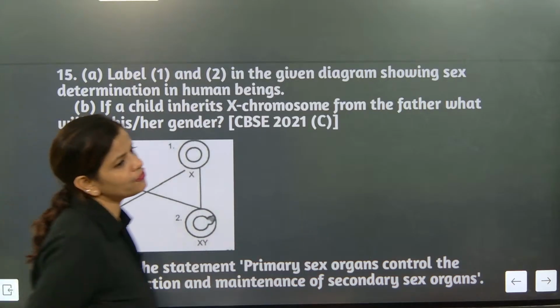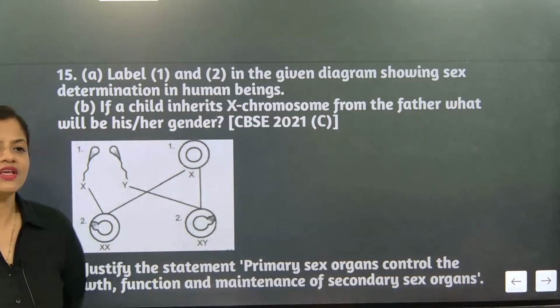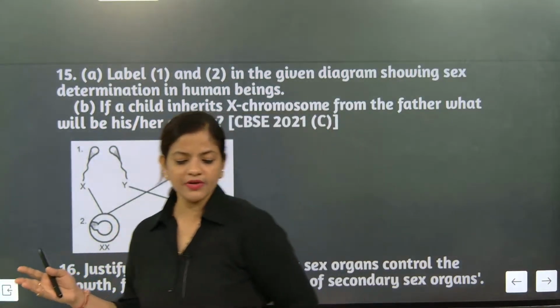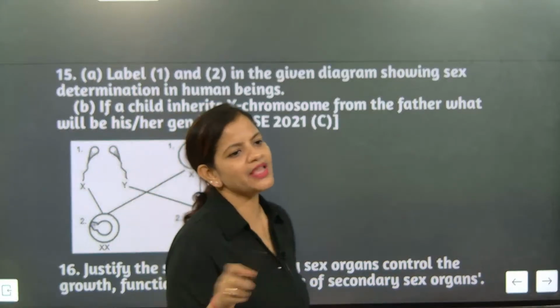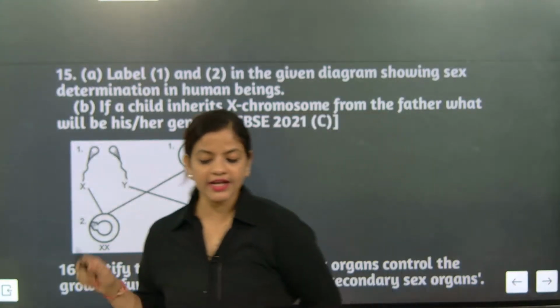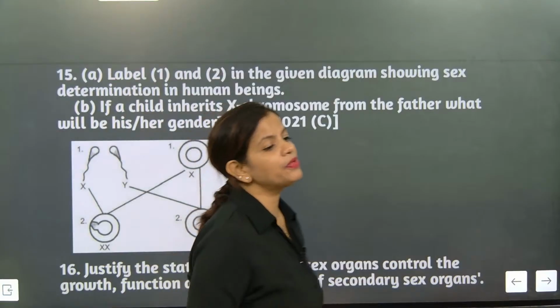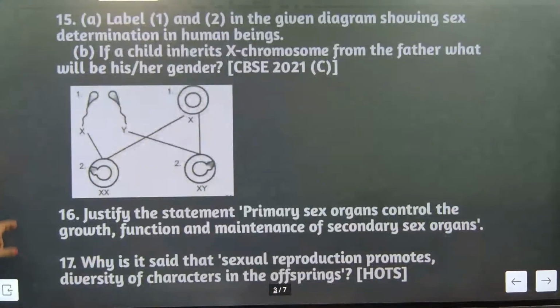X chromosome from father and X chromosome from mother, because the mother has X chromosomes fixed. Understood? So if the X chromosome is coming from the father and from the mother also, that means it is XX. XY is for a boy, but XX is for a girl. So the child born will be a female child.